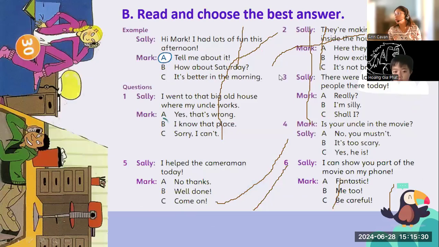What do you think is the best answer for this one? Can we write the answer in the chat? Okay, yes, go.